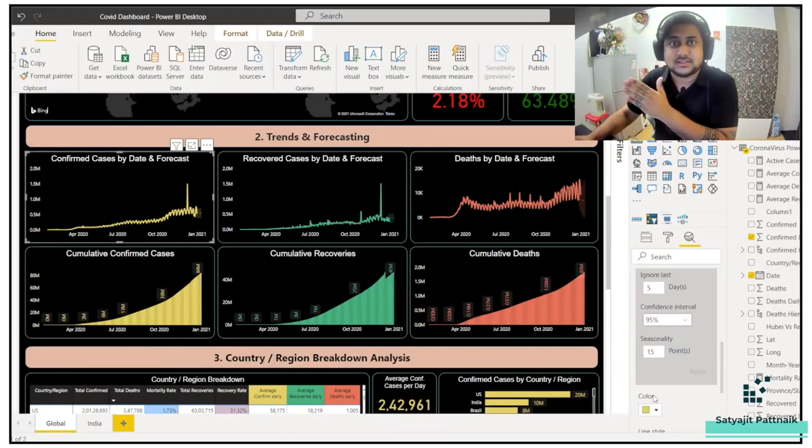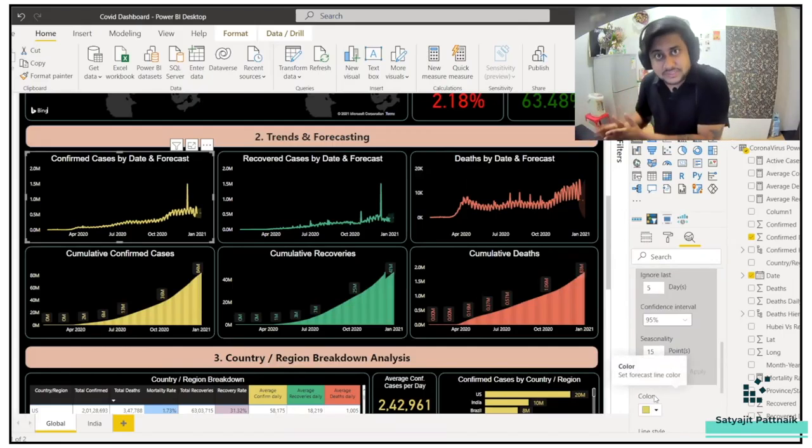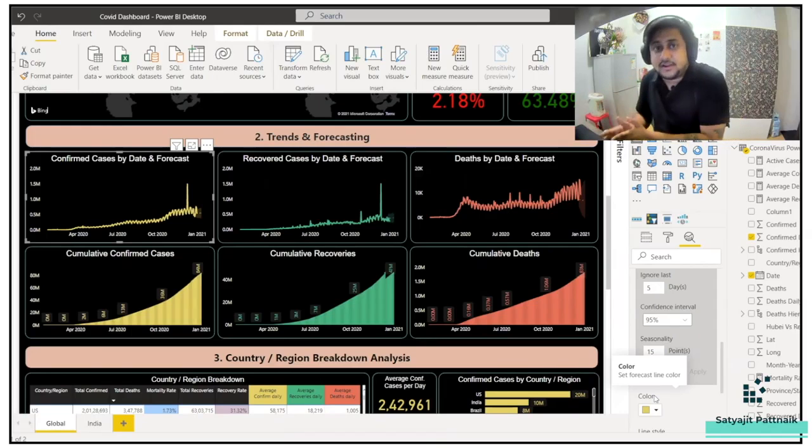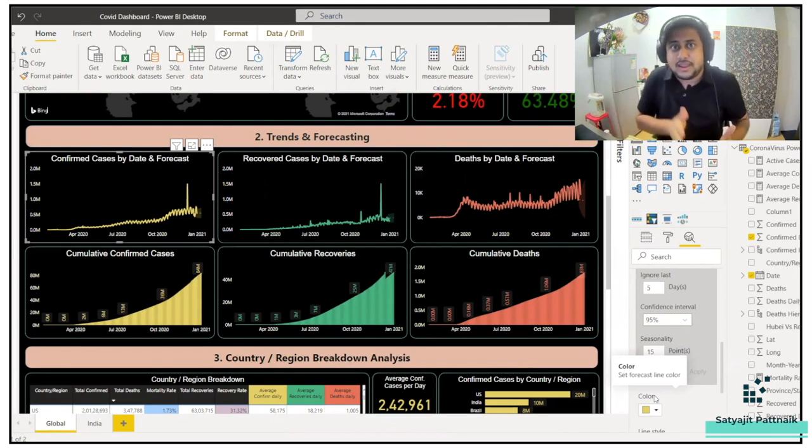Ignore last days. Ignore last days means, for example, you have data till 31st of December, right? When you are forecasting, you get the forecasted values, but you are not able to know what's the actual versus predicted, right? So what we do is, let's say we have data till 31st December. If we want to check the actual versus predicted for December and then do a future forecast of January, just try to imagine.